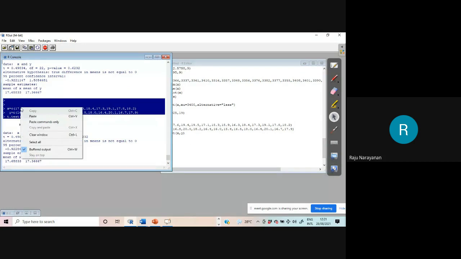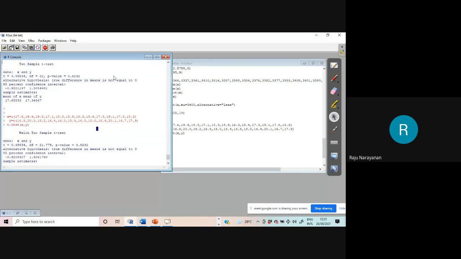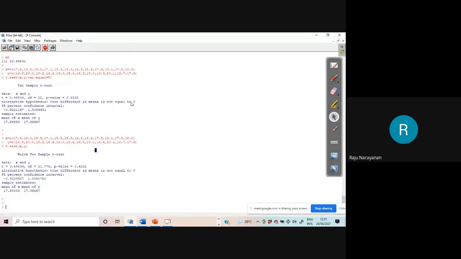I cannot delete, I think. No, I cannot delete. Okay. Therefore, I have to expand the screen. Yeah, here two sample t-test, here Welch two sample t-test. Why? Here you see var equal is there. Here that is not there. Here you can see degrees of freedom 21.775.